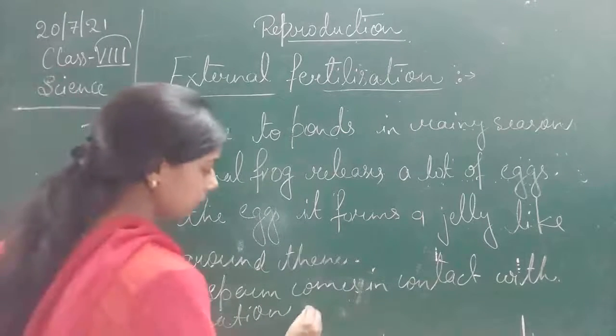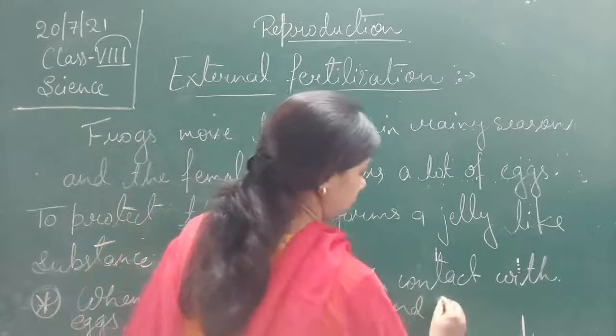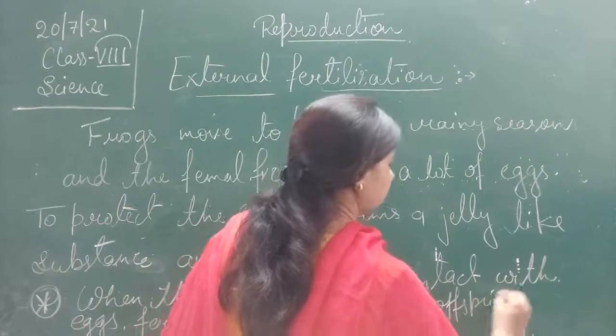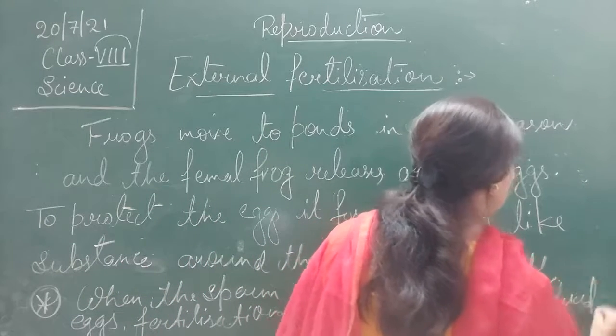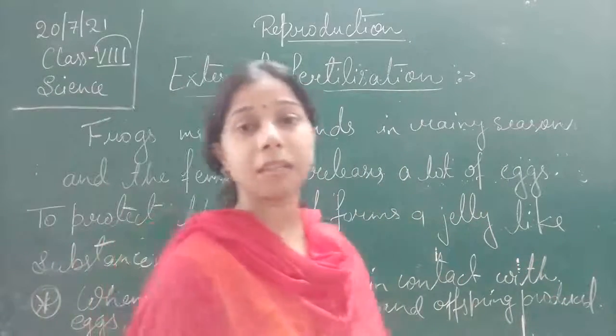Fertilization occurs and offsprings are produced. So this happens in the case of the frog.